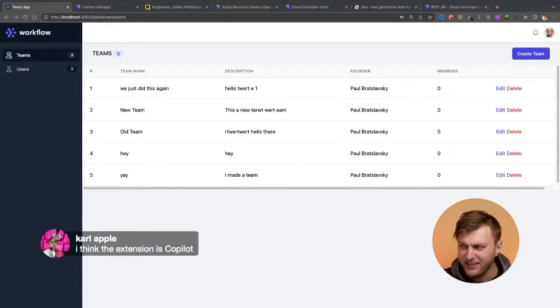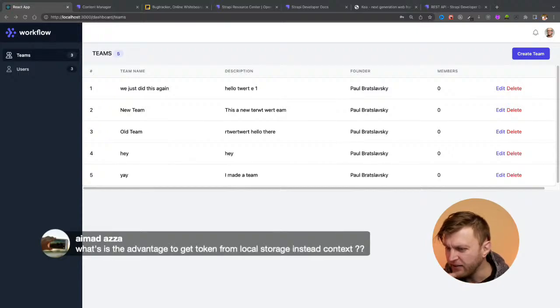So before we test it out, it's probably going to be broken, but before we test it out, what's the advantage of get token from local storage instead of context? So I'll give you an example. If you're using an application which doesn't have a lot of state, it's something simple, and you don't even need a reason to have context, you could just use local storage because it just makes things easier.